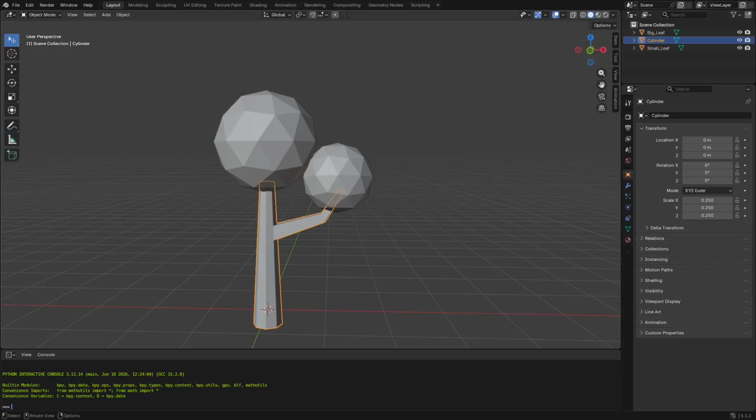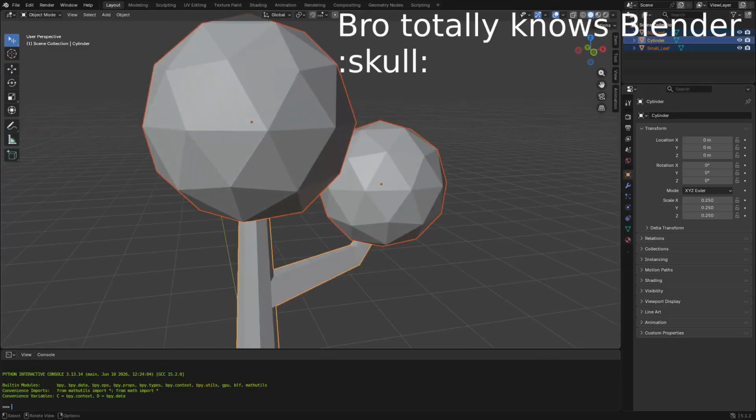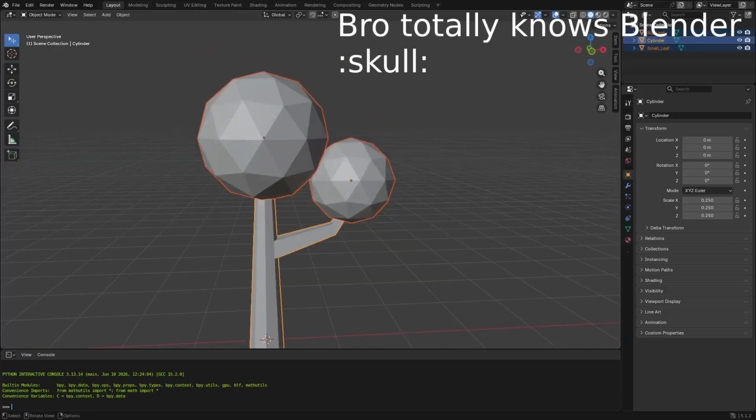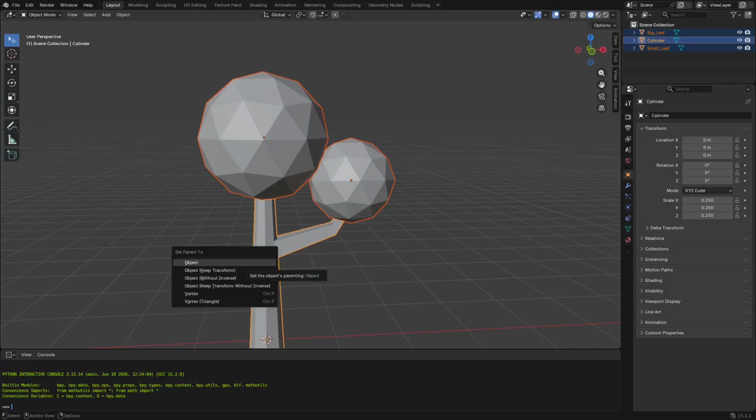Simple process. Select the objects you want to become the children, so select these. Then select the object you want to parent them to. That needs to be the last object selected. You can tell because the children are colored a darker orange, while this one is a lighter orange. You want the parent to be the light orange one. Then Control P, and choose Object, Keep Transform.